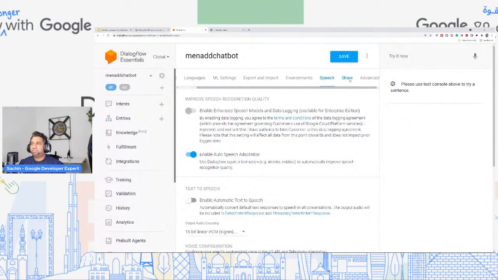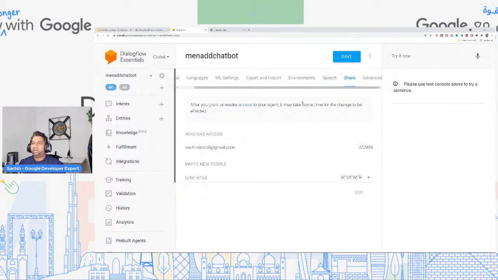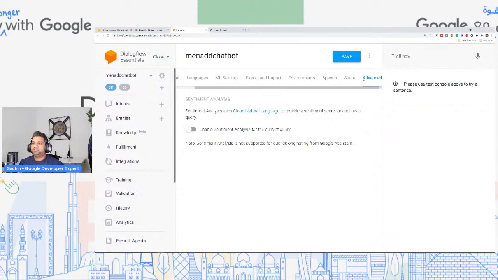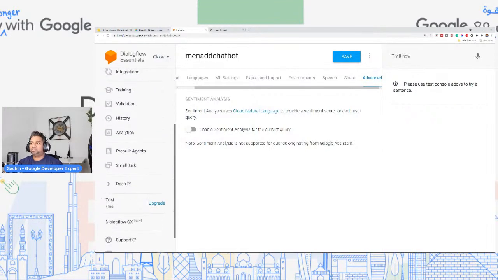When you're dealing with speech. Okay, and if you have more than one person who's working with you on this bot, you can share it as well. So some of the other advanced capabilities is sentiment analysis. So what is sentiment analysis? Based on what your user is typing, it will understand the sentiment of the user, whether it's negative or positive. And based on that, you can do certain actions behind the scenes. So I'll show you a demo of that immediately after we cover some of these options over here.